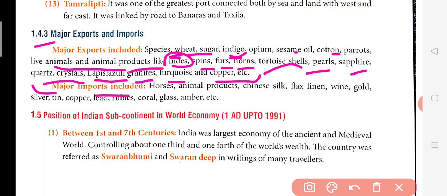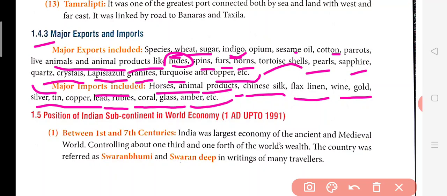Now major imports included horses. What do we import? Horses from outside. These Middle East countries used to sell horses. Their horses are considered the best. So we were importing horses and animal products. Chinese silk was famous, and it used to come from China. Flax, linen, wine, gold, silver, tin, copper, lead, rubies, coral, glass, and amber. Amber, glass, and corals are found in the seas. Rubies are a type of stone. Metals were there. So all these things used to be imported.